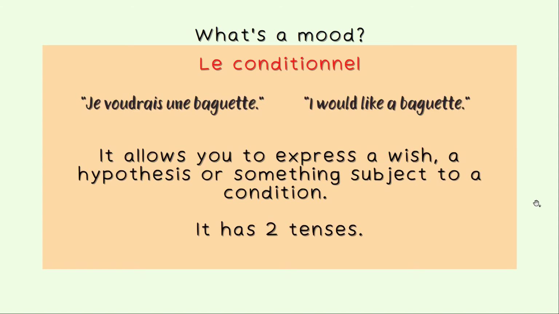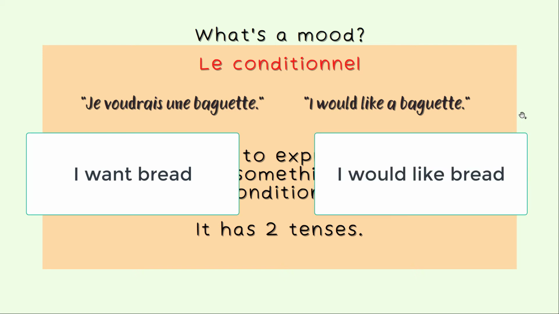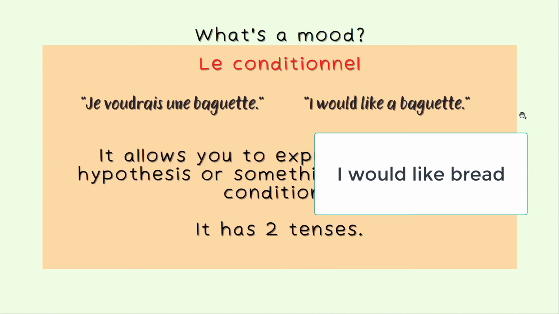Now remember, it expresses a wish, a hypothesis, or something subject to a condition. I would like a baguette, for example. You can also use conditionnel to express a desire a bit more politely. For example, if you walk in a bakery and you ask, I want bread, versus I would like bread, which one sounds more polite? I would like, right? In French, it's exactly the same.